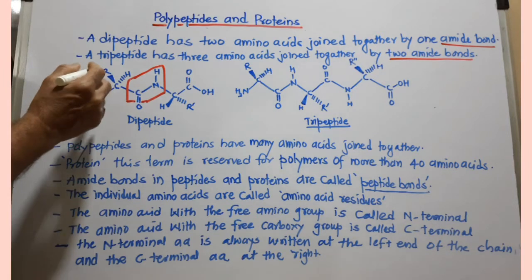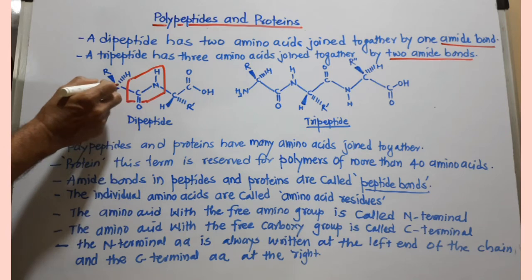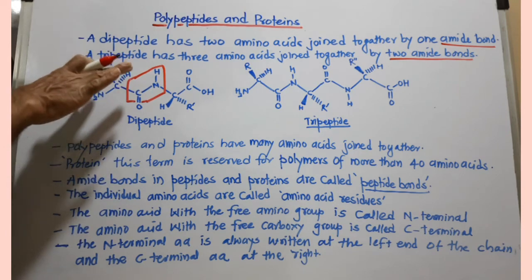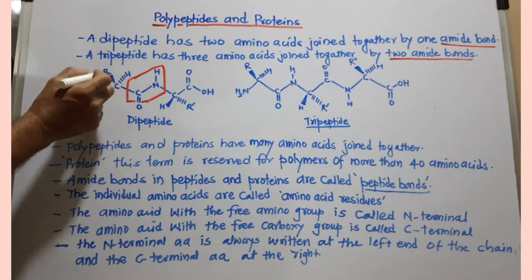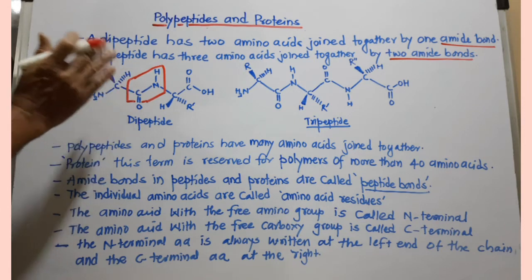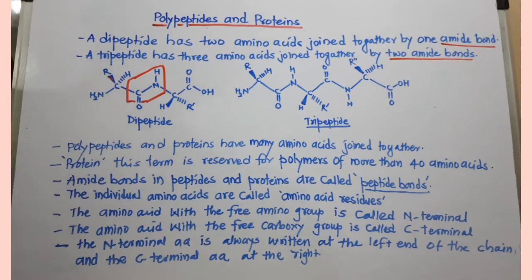Now you can see here this is carbon, R is the side chain. R is lying above the plane, and if R is lying above the plane, this H is now going behind the plane. That's why it is shown by using a broken wedge.